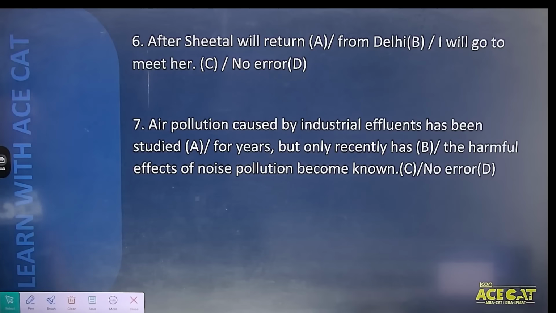चलो, coming on question number 7. Air pollution caused by industrial effluents has been studied for years, but only recently has the harmful effects of noise pollution become known. Okay, I think sentence पढ़ते हुए थोड़ा सा odd लग रहा होगा, but anyway, you people have to find out the proper reason. And what is the error? Along with the reason you need to find out.